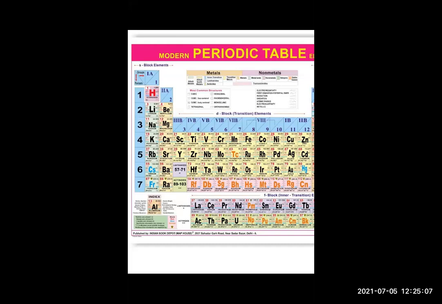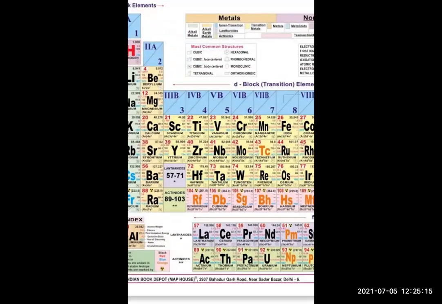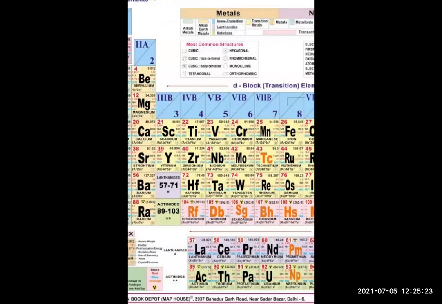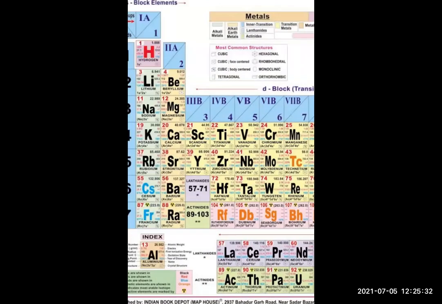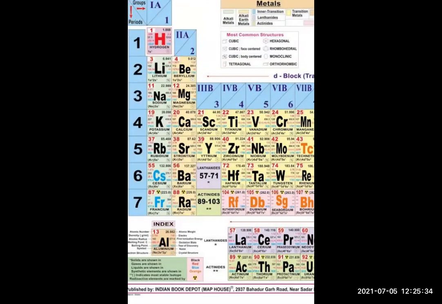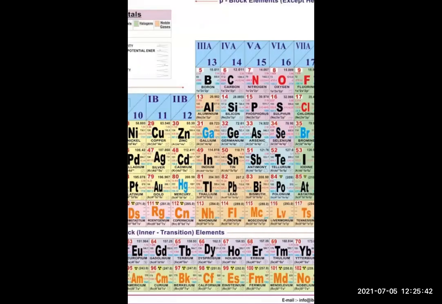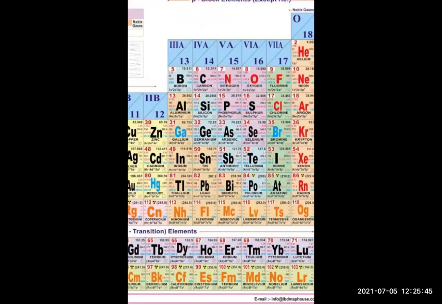Correct? So who is having the maximum atomic radius now? Potassium, then calcium, then scandium, then titanium, vanadium, chromium, like that. So remember this, atomic radius goes on decreasing while going from left to right within a period. If you take the example of sodium, magnesium: sodium has the maximum atomic radius compared to magnesium, then aluminum, then silicon, then phosphorus, sulfur, chlorine, argon, in this way.